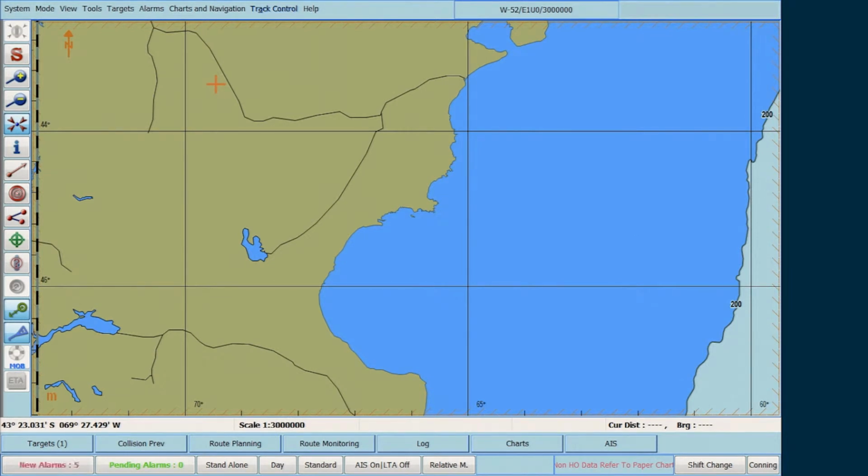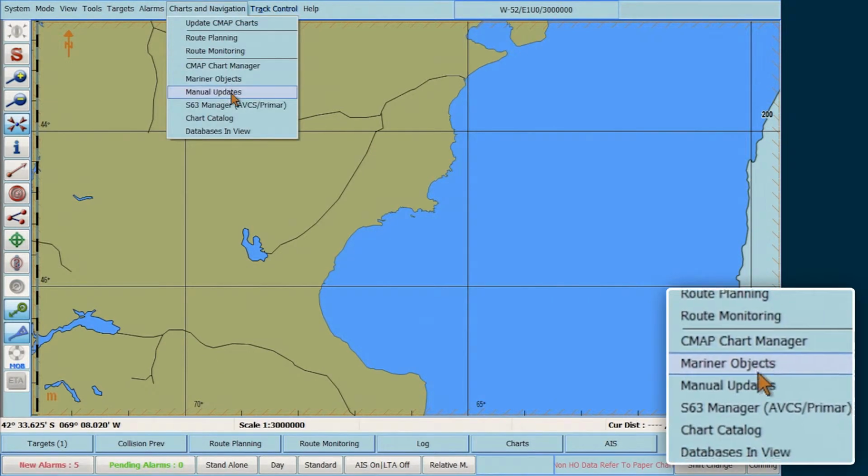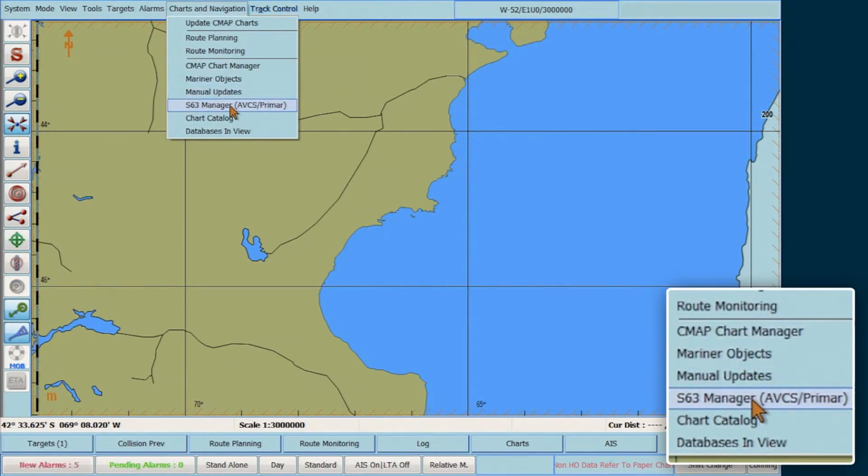The process for updating is almost identical to that used for installing charts from an AVCS base media. Start by inserting the latest update CD into the appropriate drive. Go to the top menu bar, select Charts and Navigation, then select S63 Manager AVCS Primar.